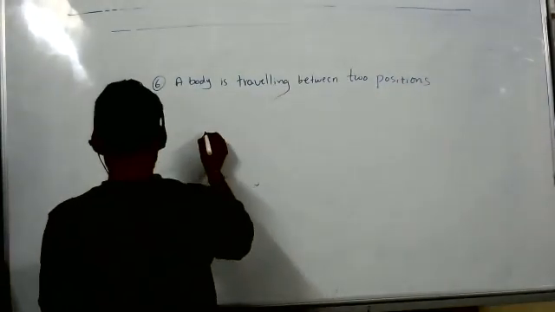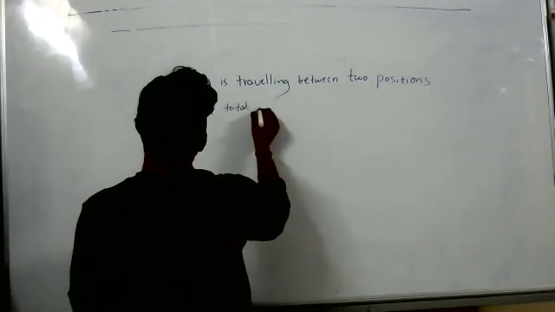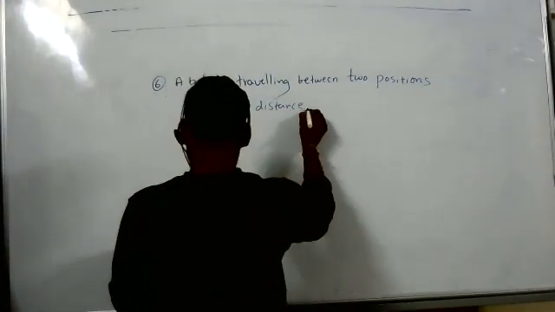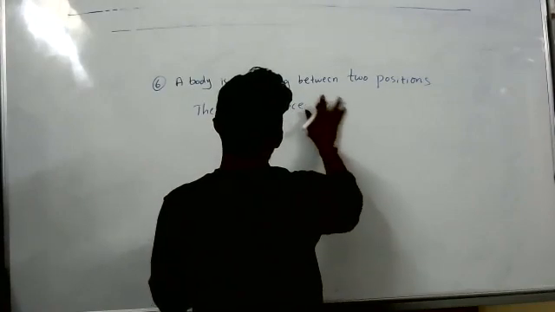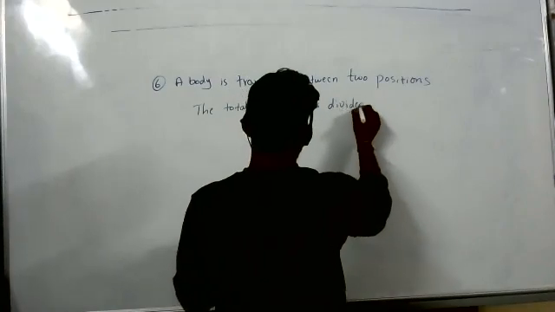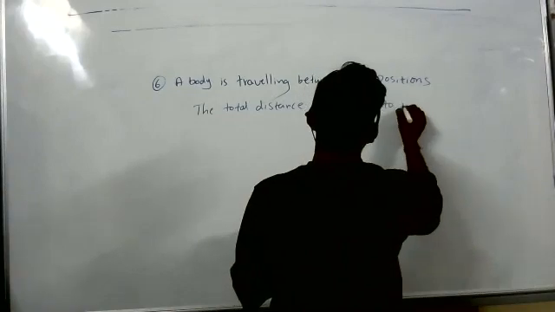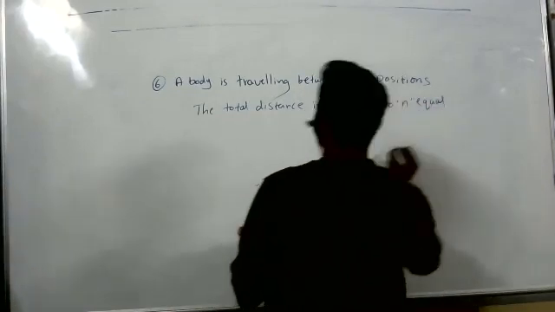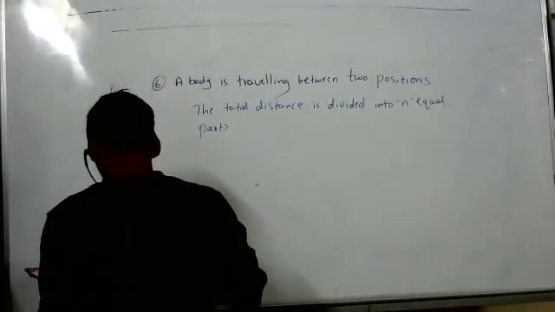The total distance is divided into n equal parts.